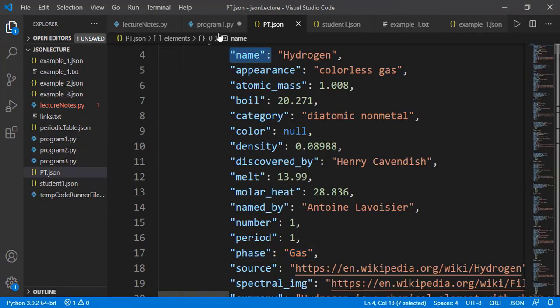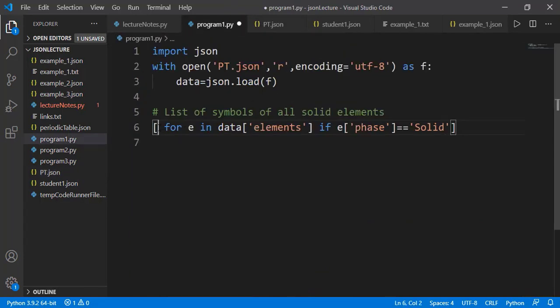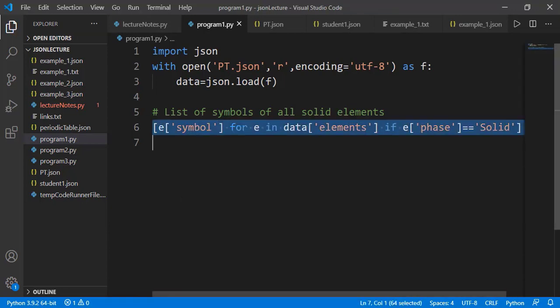And we have the key name and also the key symbol. Over here we need the symbol of the elements, so in the expression part I will specify that. Let's print it.